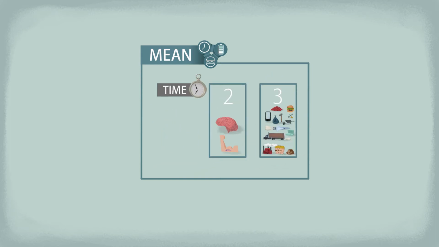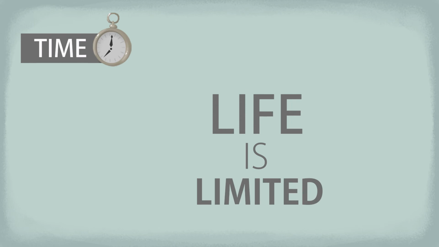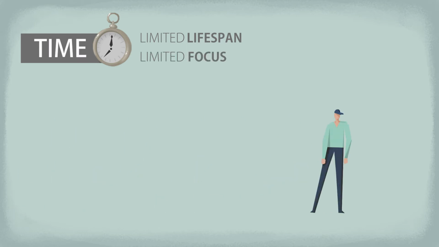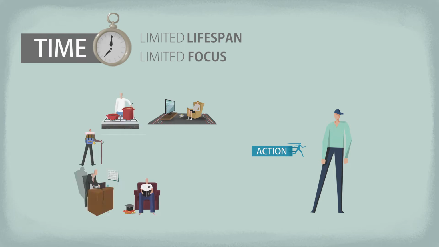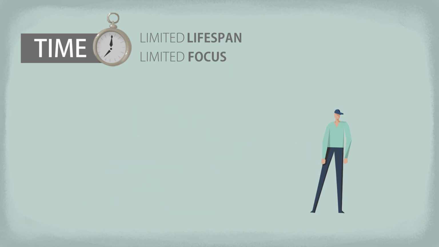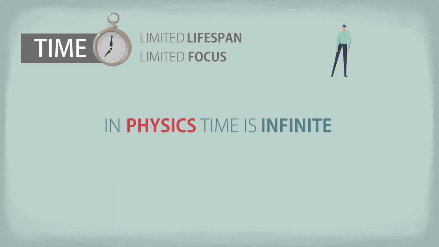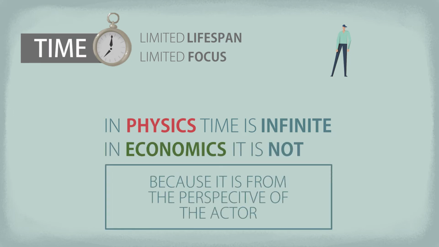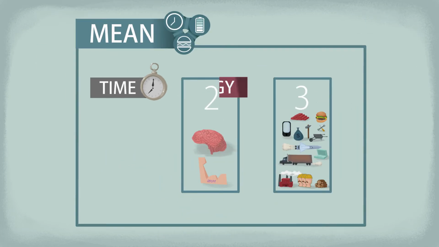The first is time. Life is limited to a couple of decades, and that's it. We must live knowing that we'll never get our years back. And besides, we can only focus on a limited number of things at the same time. We cannot watch TV, read, cook, work, go out, train, do the laundry, spend time with our family at the very same moment. For an actor with a limited lifespan and limited capabilities to act, time is a limited mean. Well, in physics, time is infinite, but not in economics, because we think of time from the perspective of the actor.